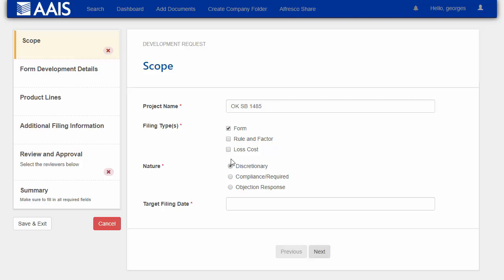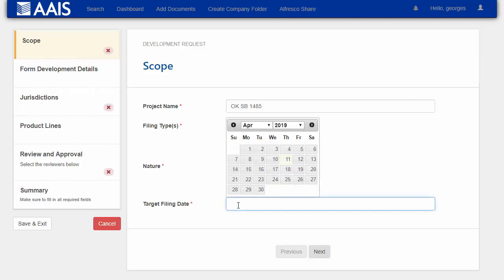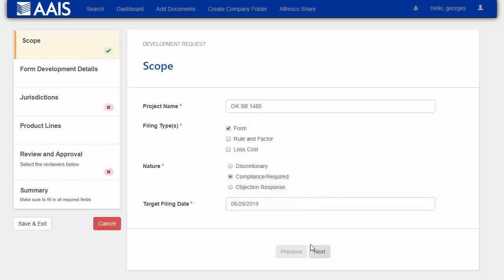So here, if I select discretionary, it adds some pages. This is a compliance change, so I'll go ahead and do that, and it changes the pages. Here for target filing date, this was a change in 2018, but I'm just going to choose a date in the future.